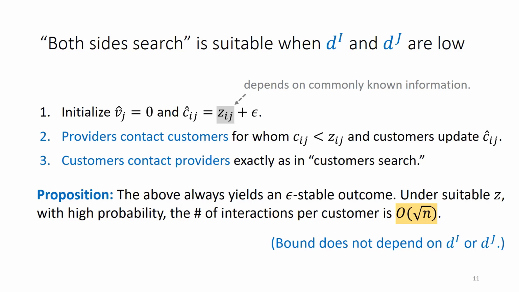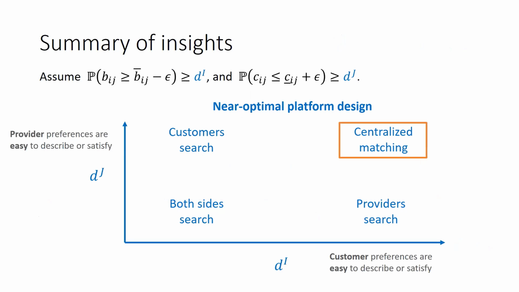So when dj is less than 1 over square root n, this is a better protocol. The paper also shows that centralized matching is suitable when neither side is very picky. This makes sense because in this case, the platform can just recommend a few random matches, and with high probability, one of the recommendations will be good.